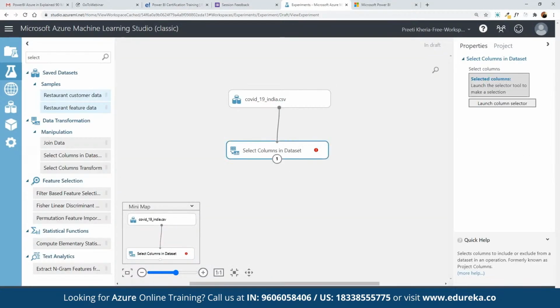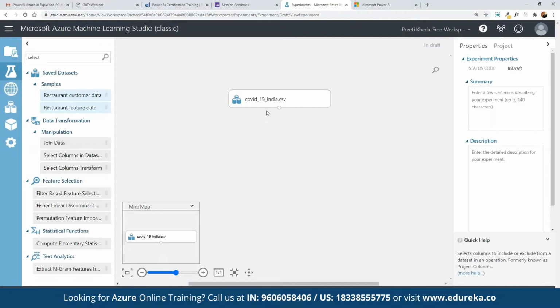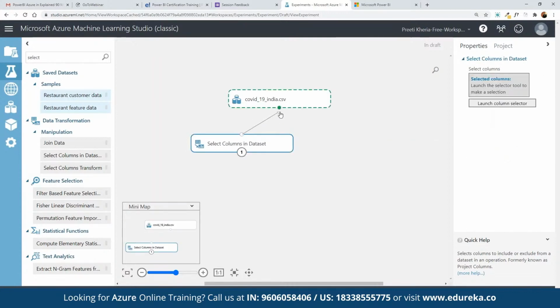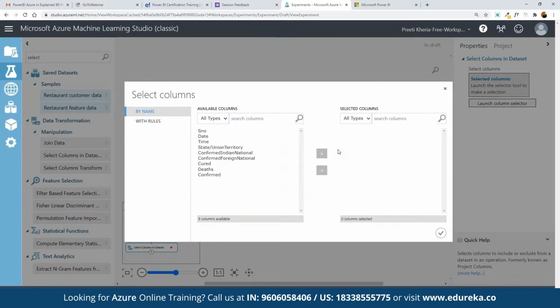So let's start again. First of all, let's say we don't want to use the entire dataset available here. We only want to make a selection. So for doing that, we can search for select in dataset here, and here we have select columns. So let's say here we want to be selective in terms of the columns that we want to choose. So here we can drag and drop the select part. And now we can define select. Here we can click on launch column selector. So here we can choose which columns we want to work on.